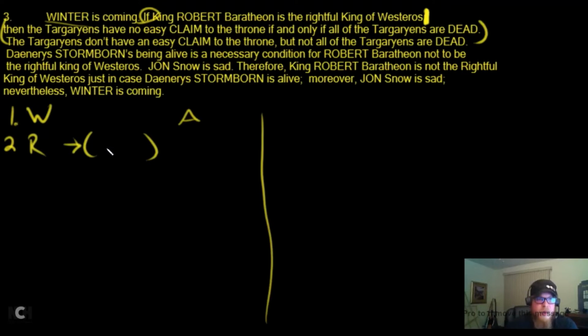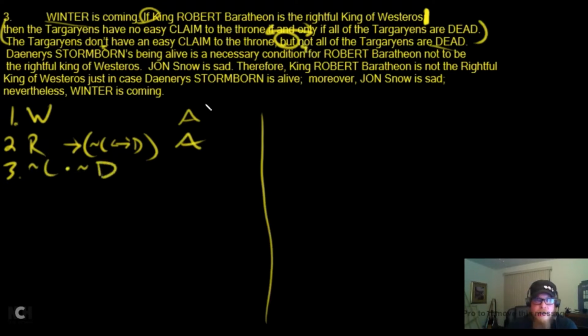The Targaryens have an easy claim to the throne. Easy claim, if and only if, what does that mean? Double arrow. If and only if all the Targaryens are dead. Assumption number 2: the Targaryens don't, that's a negation there, have an easy claim to the throne, but, that means and, not all of the Targaryens are dead. So they don't have an easy claim to the throne, but they're not all dead.